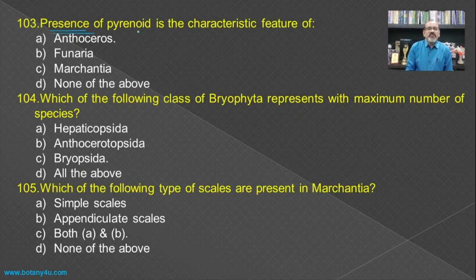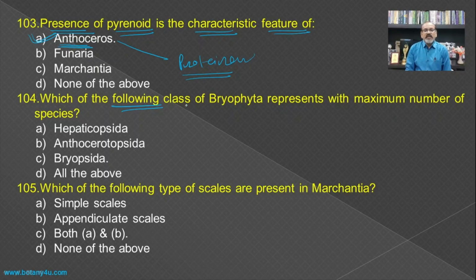Then presence of pyrenoid is a characteristic feature of, if you see the Anthoceros thallus, then in every cell there is the presence of a proteinous body. So this proteinous body which is present in the Anthoceros thallus is known as the pyrenoid, which is the answer.